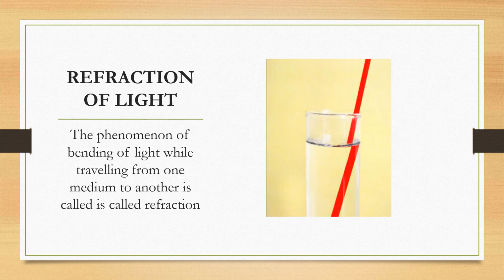The next property of light is refraction of light. The phenomenon of bending of light while traveling from one medium to another is known as refraction. In the diagram, you can see that the pencil looks bent, but actually the pencil is not bent. As the light passes from the air medium to the water medium, the light rays bend, and this property is known as refraction of light.